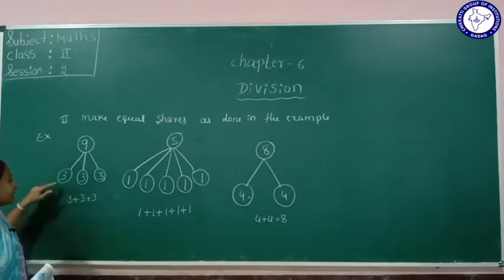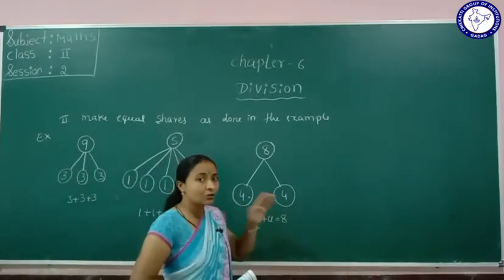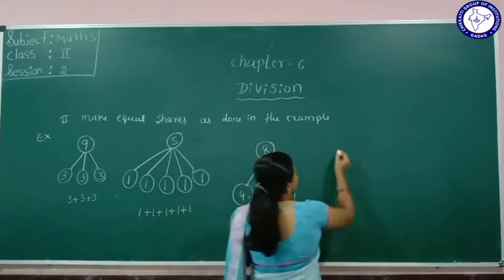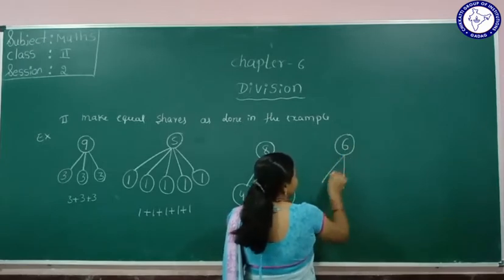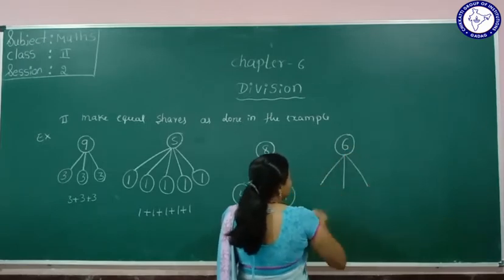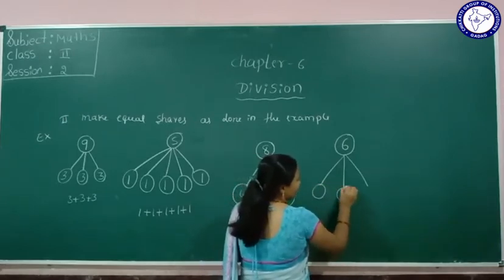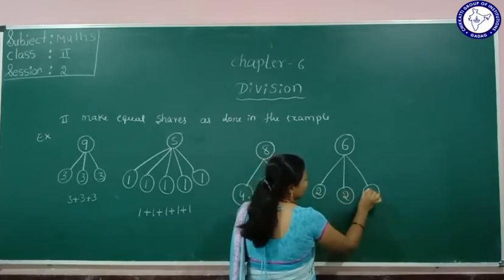So 9 we divided in 3 parts, but equally we shared. Equally we divided, 3, 3, 3. Here 1, 1, 1, 1, 1. Here 4, 4. Equally the same numbers. Okay, the next one given here is 6. So 6 we divide in 3 groups. So how many will we write here in each? 2, 2, 2.